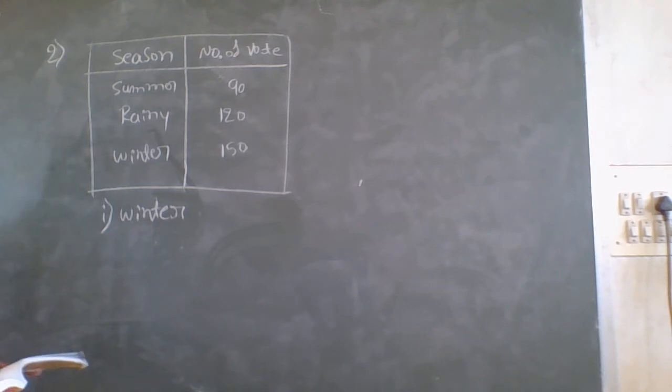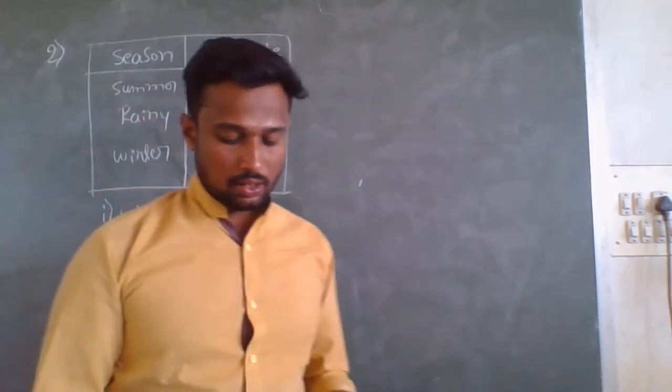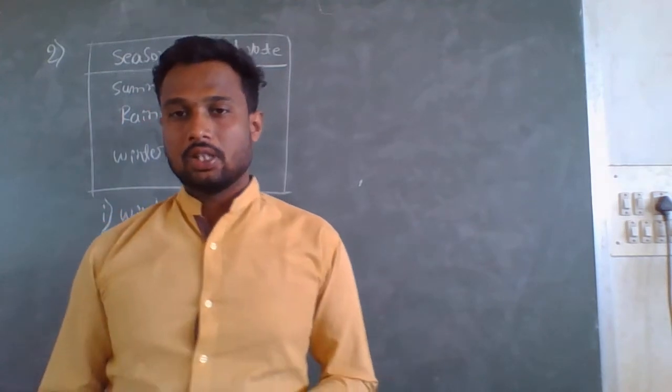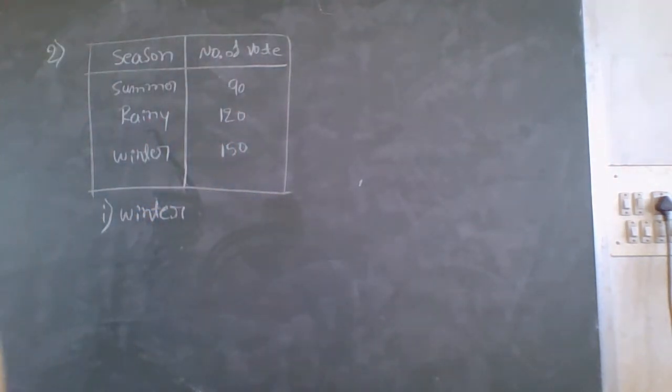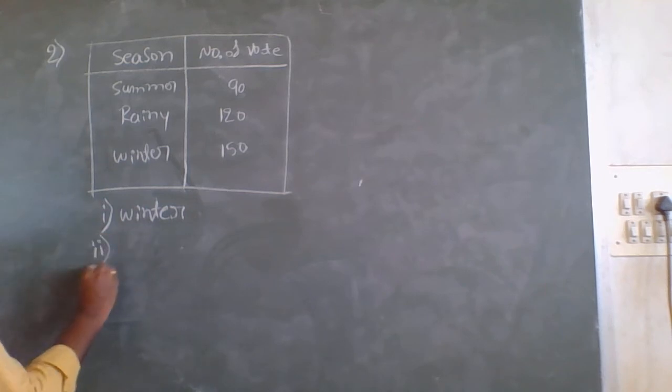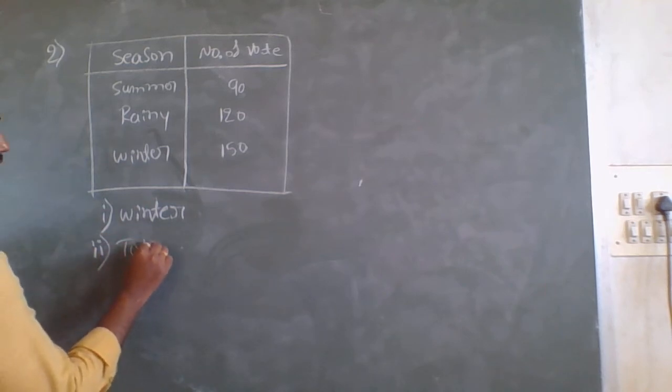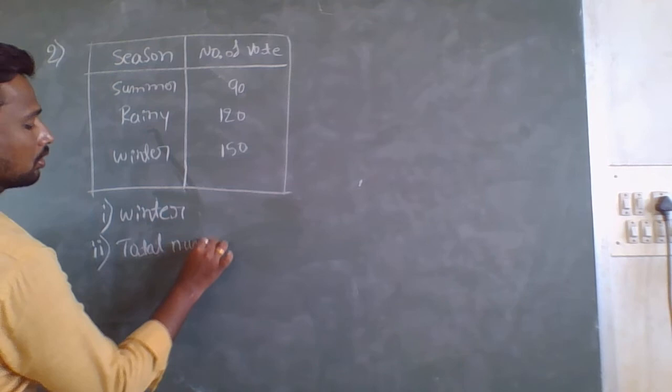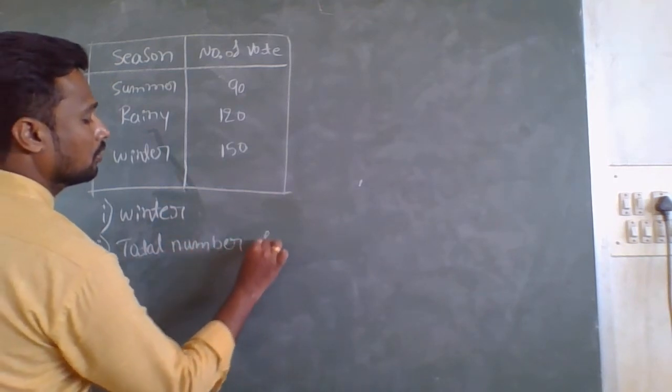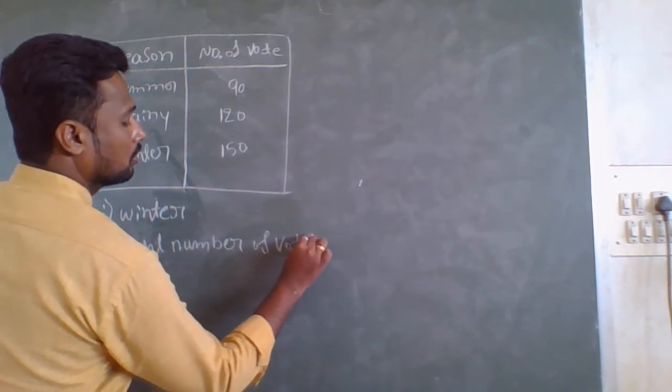And the second question: find the central angle of each sector. So we have to find the central angle of each section. First, the total number of votes.